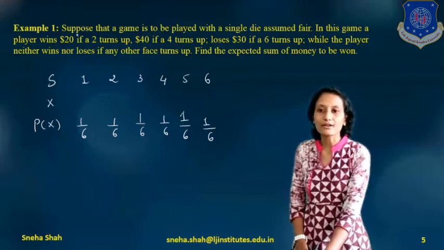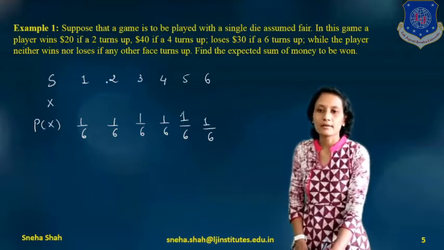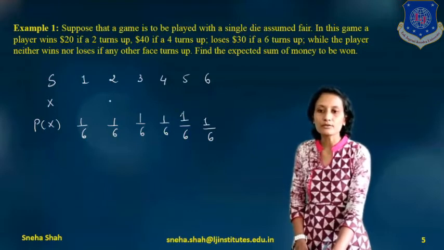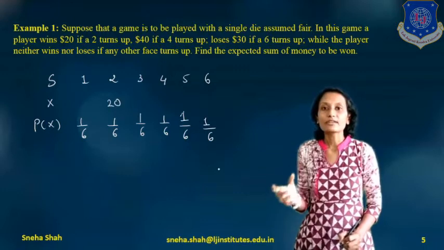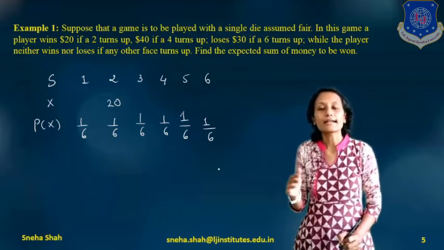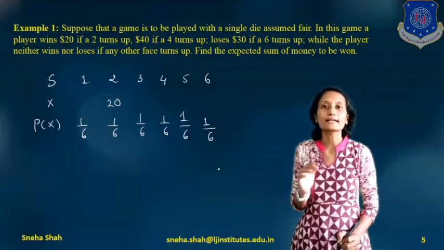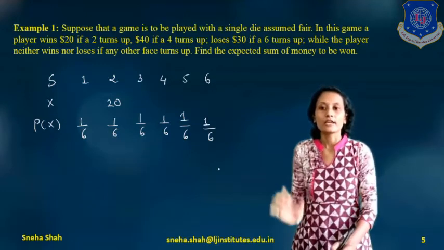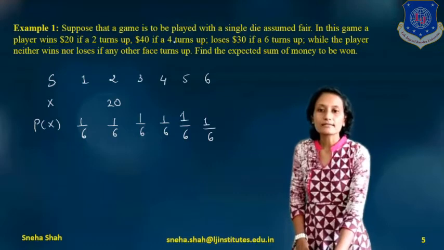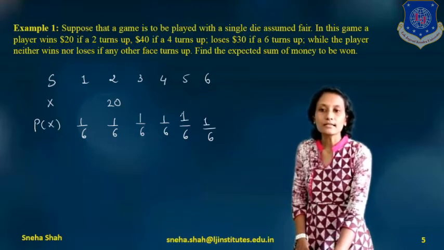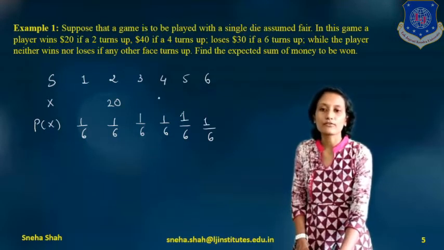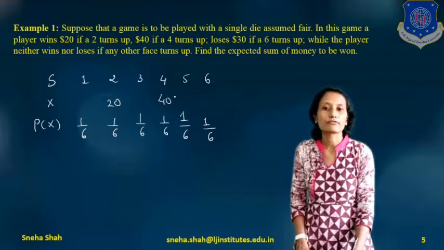Player wins $20 if a 2 turns up. It means if the output is 2, then it gains $20. If the player wins something, then we write it with a plus, and if it loses something, then we write it with a minus. If 4 turns up, it wins $40, so for 4, its value will be 40.